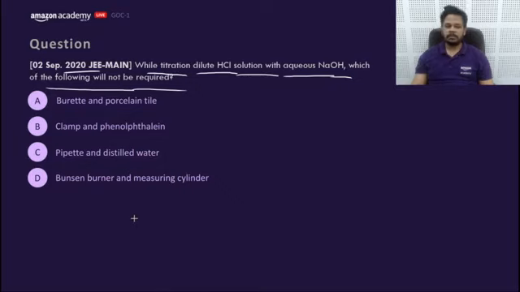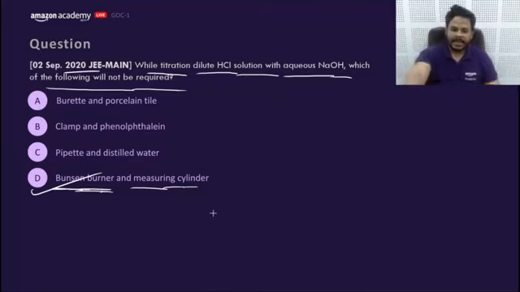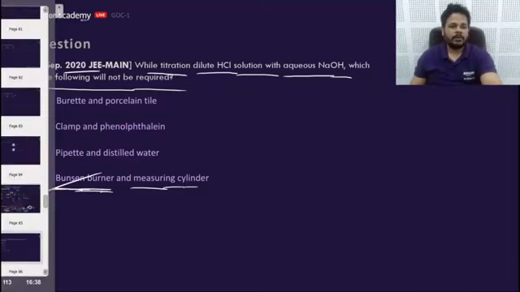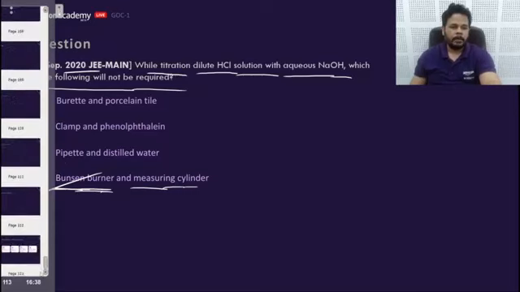What will the answer be? JB says D, GM says yes. We don't need a Bunsen burner. We need not supply heat to the system. No measuring cylinder is required. So the answer would be purely D. Yes. So this is the way to answer, my dear friends. This was the revision of GOC 2.